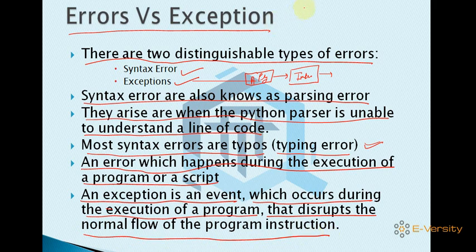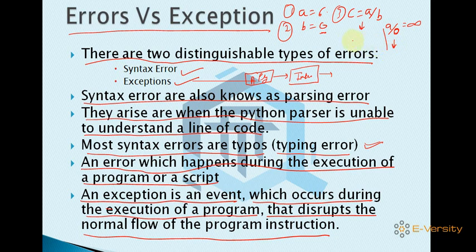Suppose I am writing a is equal to 6, b is equal to 0, and c is equal to a divided by b. You can see there is no syntax error in line number 1, 2 and 3. But when we run this code, if the value of b is 0, it gives an error. That means it is an exception, because if any number is divided by 0, the answer is infinity according to mathematics. But infinity is not a defined number, it is undefined, so that's why it gives an error. When you get this kind of error, it is called an exception.